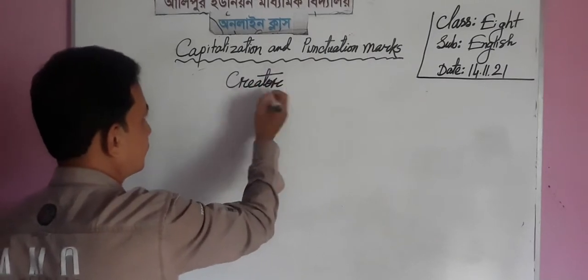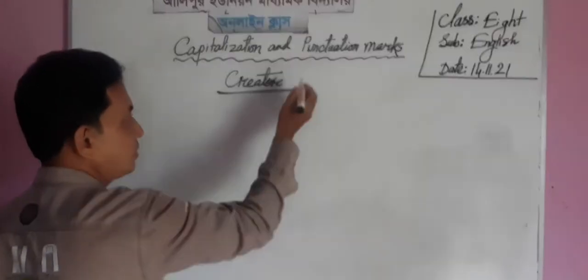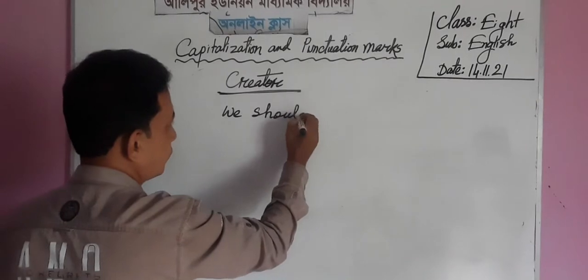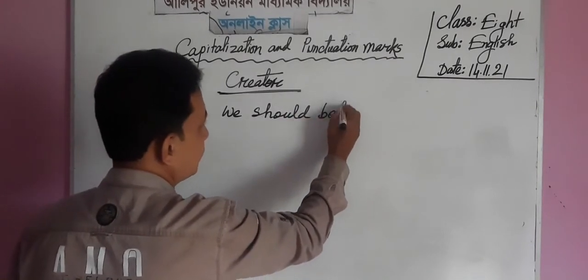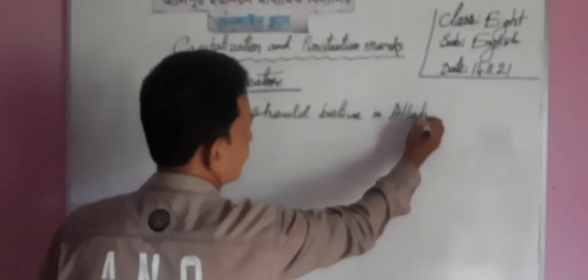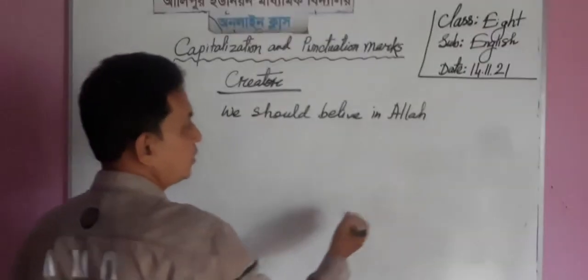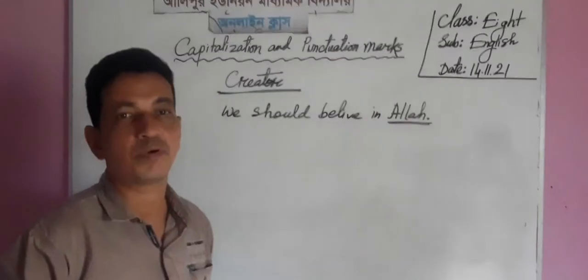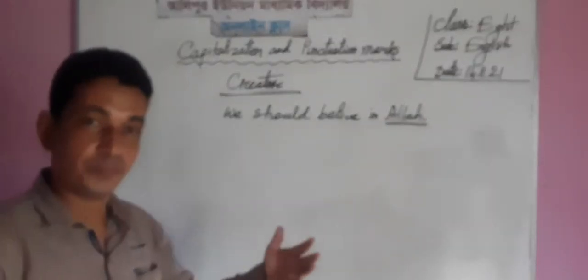Creator means Allah, God, etc. Such as, we should believe in Allah. Allah is the creator of the universe, and that's why we must write the first letter of Allah in capital form. And its pronoun must be in capital letter, such as